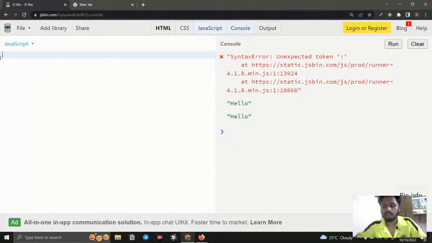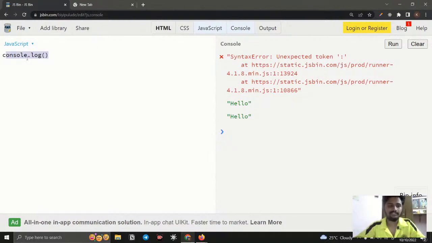You need to access that console. You need to use this thing. Just consider this is a default method that is available in JavaScript. So console.log, this is a method. By using this, we can access the console.